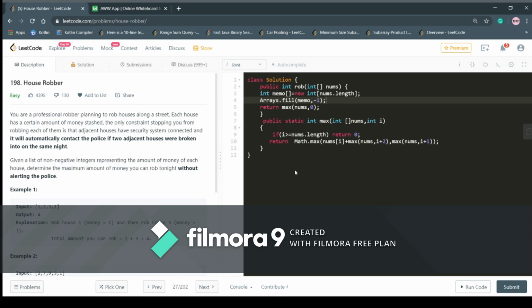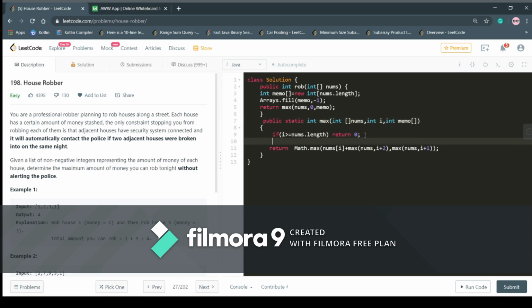I'm not going to write fresh code for this approach, but I would change our original solution, on which we got TLE, a little bit so that you can understand the difference between the two approaches properly. Fine. For every function call, we would also pass the memo array to check whether our memo array already contains the answer for a particular call or not. Here, since we have initialized the memo array with -1, if at any index the value of the memo array is greater than 0, it means that for that particular function call we have our answer and we would return that answer.